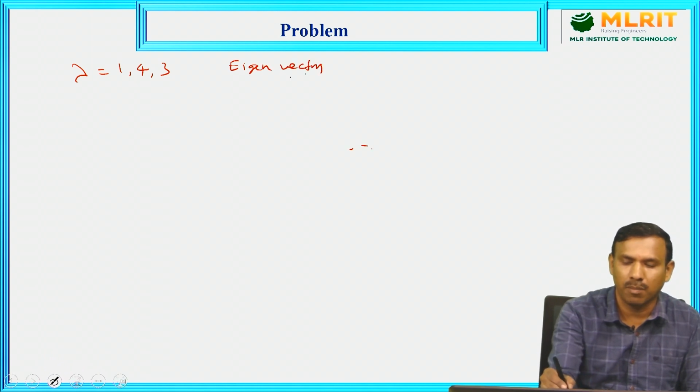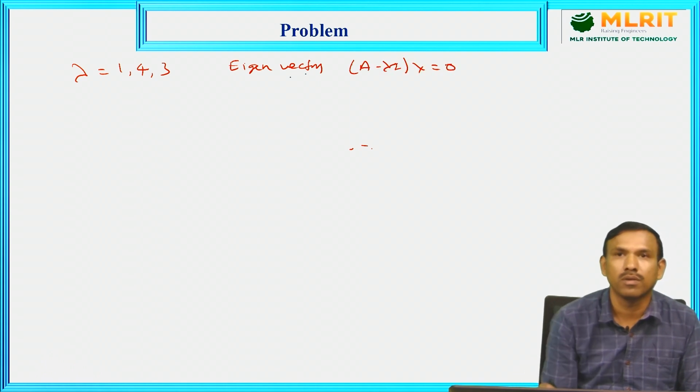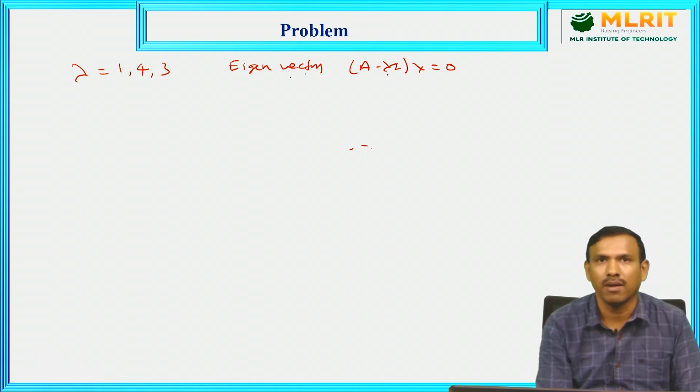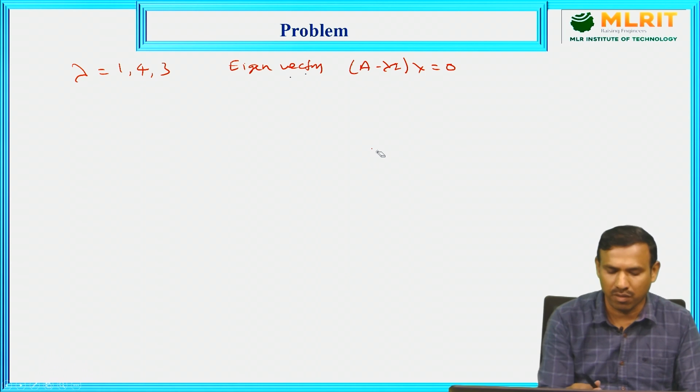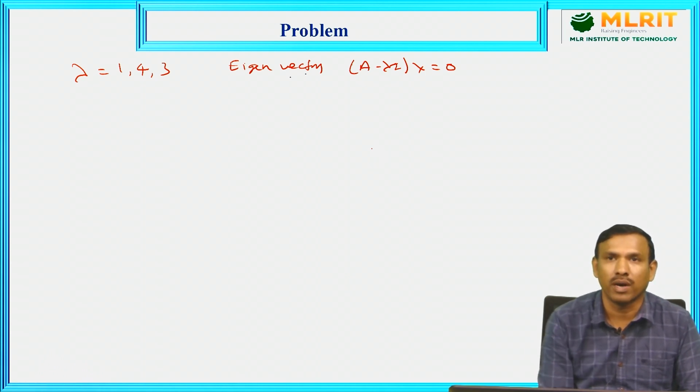Eigenvector, that is (A minus lambda I) into x is equal to 0. So you need to substitute the lambda here and find out the eigenvectors. Since we discussed eigenvectors in the previous topics, here I am not explaining clearly how to find eigenvectors. In the previous videos you can find out, right?